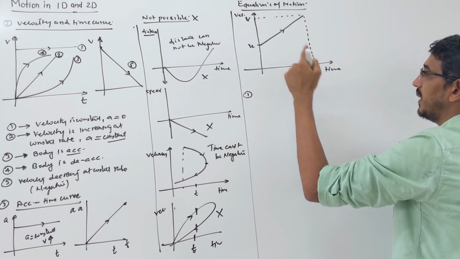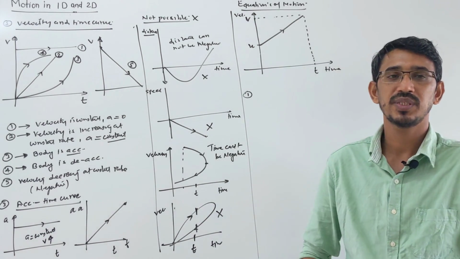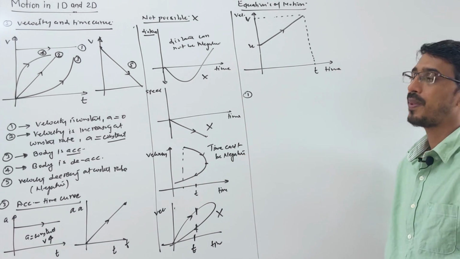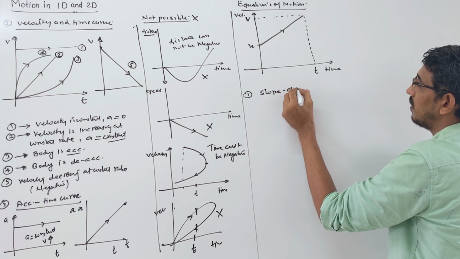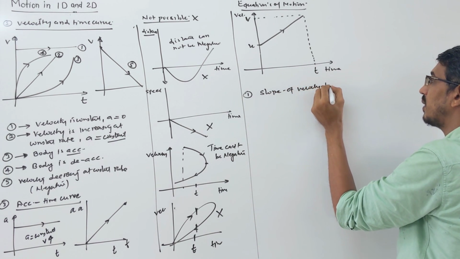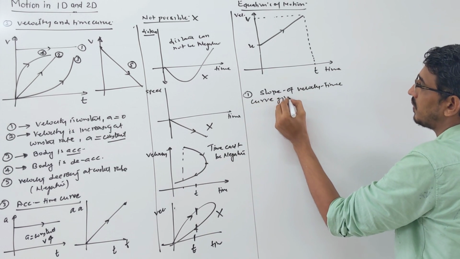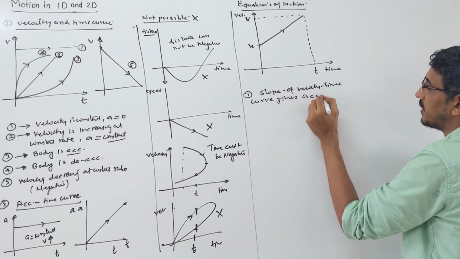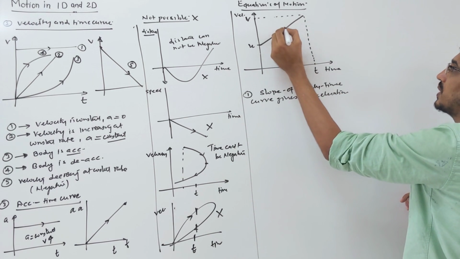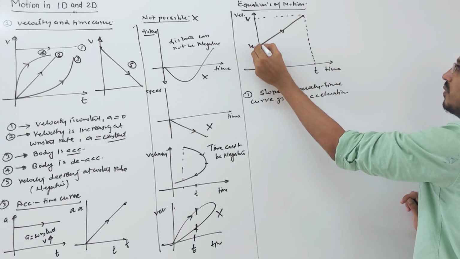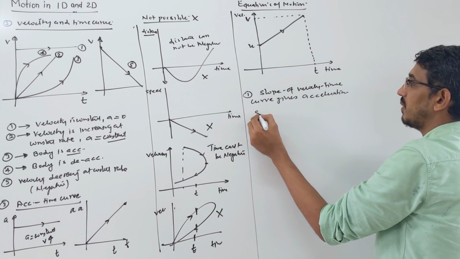Suppose you have velocity and time, then the slope of this curve gives obviously acceleration. So let's calculate the slope of this curve, and we will find acceleration.